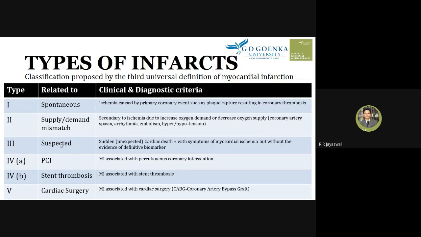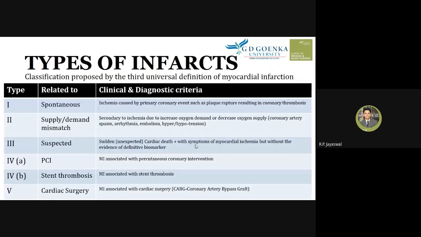Type 3 is the suspected type. This is suspected myocardial infarction, meaning there may not be a concrete diagnosis, because there is a sudden cardiac death or unexpected cardiac death. The patient usually dies, and when the patient is taken to the hospital, the doctor asks what the symptoms are, or analyzes the history, signs and symptoms.